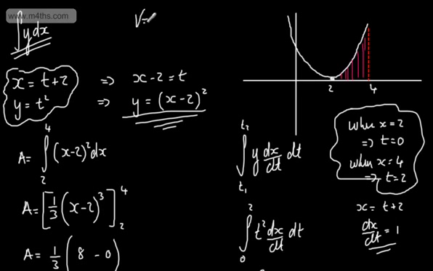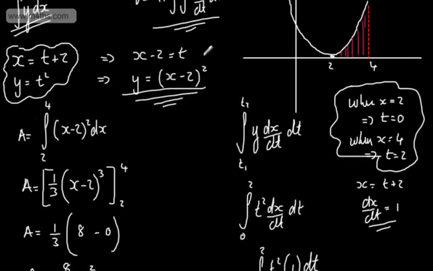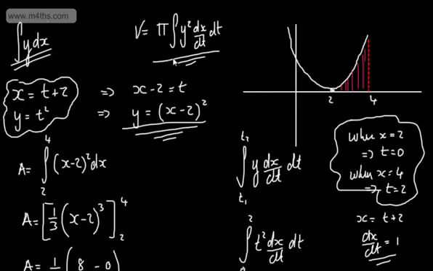So we can say the volume is given as pi multiplied by the integral of y squared dx/dt dt, where t is our parameter. Generally we have t or theta, so if we had theta it would be dx/d theta d theta. So there we go, some basic work looking at parametric integration. With this, sometimes you'll have multiple choices of t, and you just have to be careful to choose the right one. So what we're going to do now is look at a couple of examples of this.